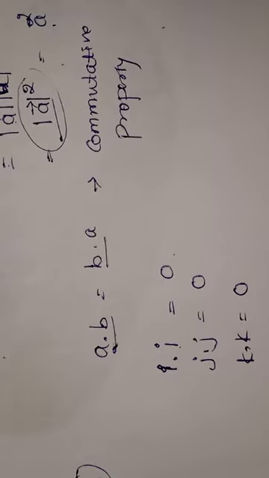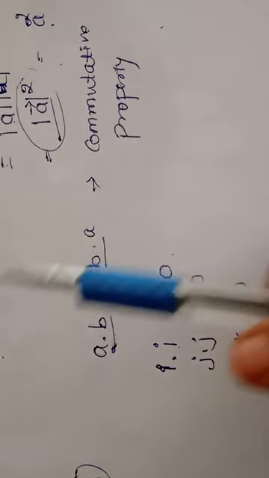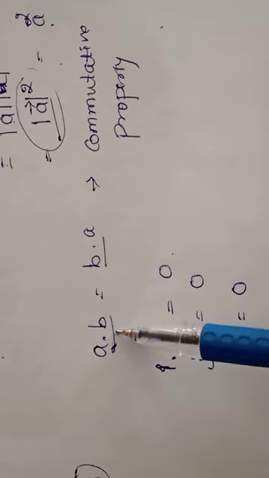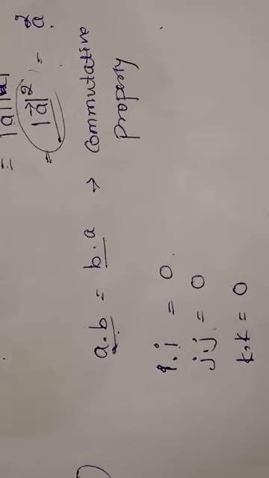Using property 2 and the commutative property, we can write I dot I is equal to 0, J dot J is equal to 0, K dot K is equal to 0.